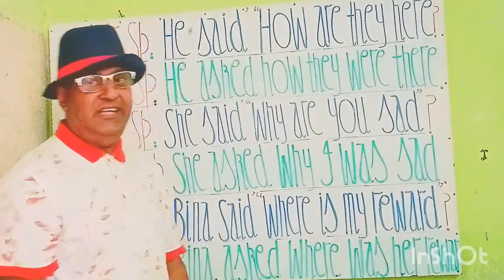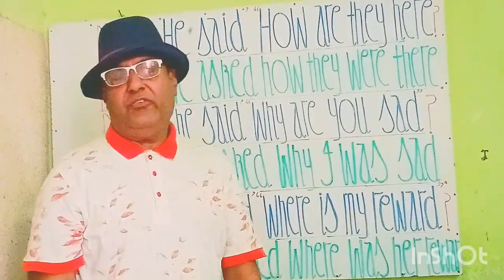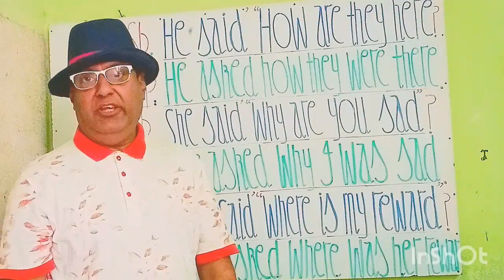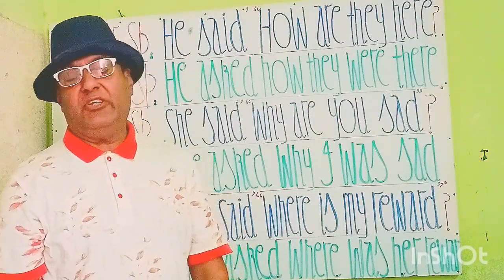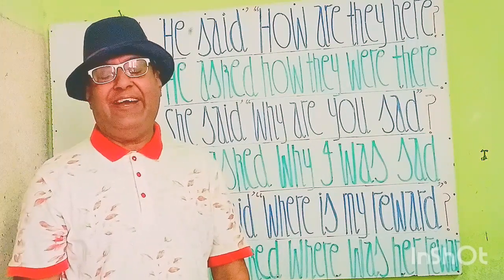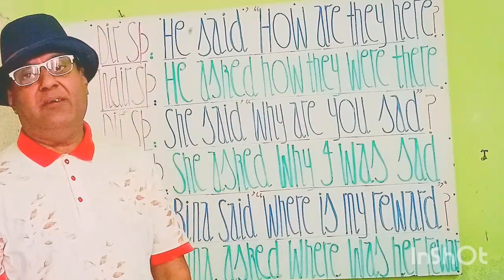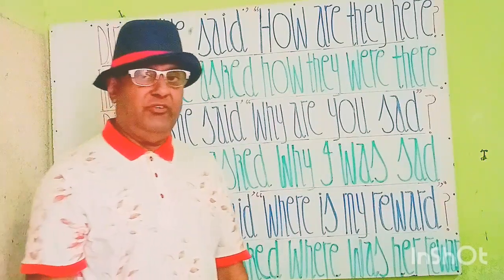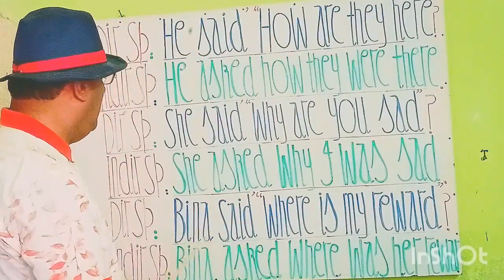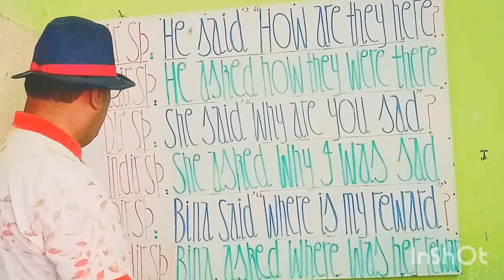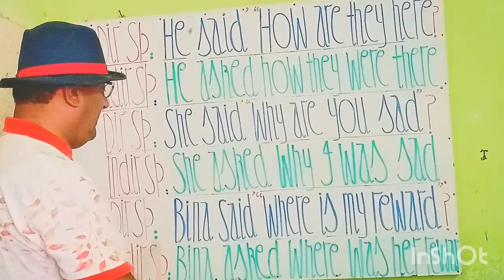She asked why I was sad. उसने पूछा मैं गमज़दा क्यों था। You see my students? Let's see the next statement. आइए अगले जुमले की तरफ बढ़ते हैं। Next sentence is, you see that speech again.